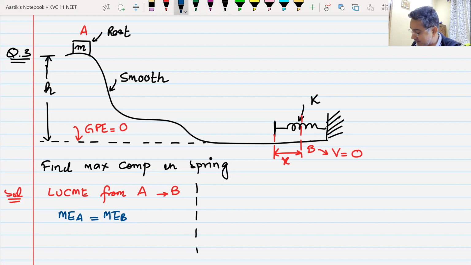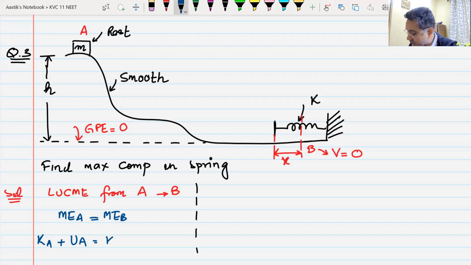Now, total mechanical energy at point A consists of kinetic energy at point A plus potential energy at point A. This potential energy is in the form of gravitational potential energy because there is no spring energy. Do we understand this?